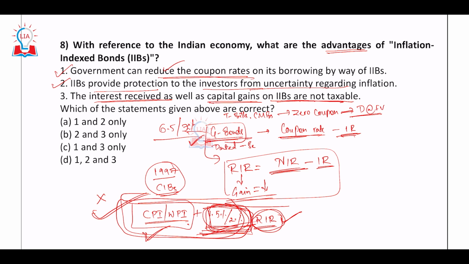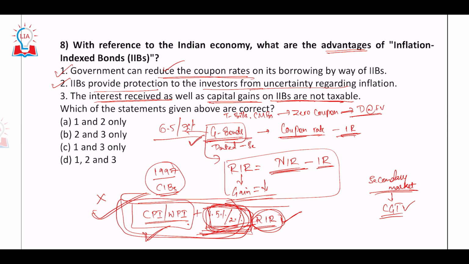But if you sell this bond, the inflation index bond which you have purchased in the secondary market, in the stock market, right? You buy from someone and sell it again. You are going to make some gain, let's suppose. On that, there will be capital gains tax, right?